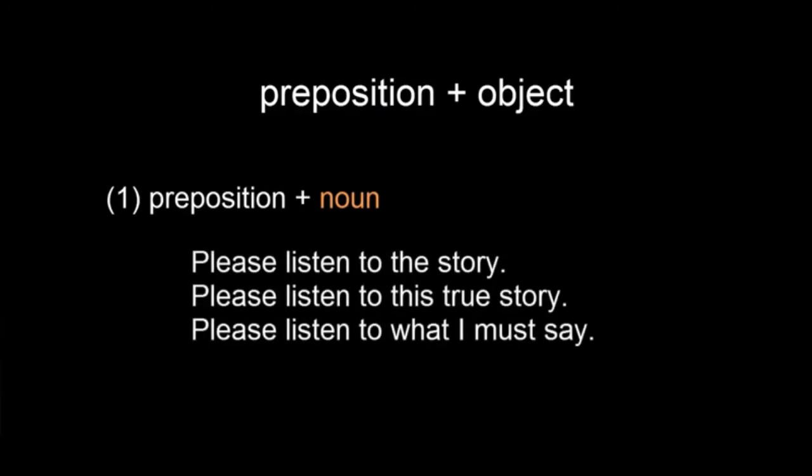Prepositions have objects. A preposition generally comes before nouns, pronouns, and gerunds. Let's talk more about the different kinds of objects a preposition can have. Look at these examples. A preposition can come before a noun, a noun phrase, or a noun clause. Please listen to the story. Please listen to this story. Please listen to what I must say.